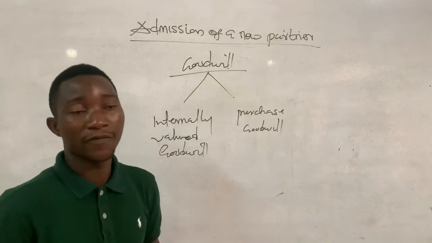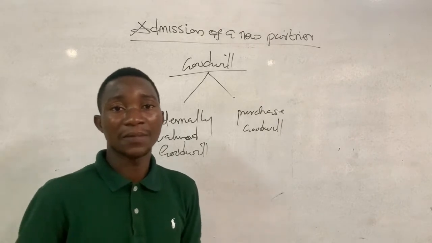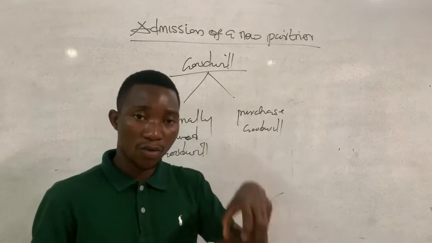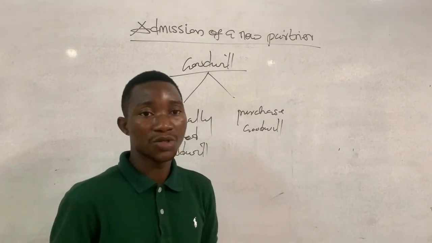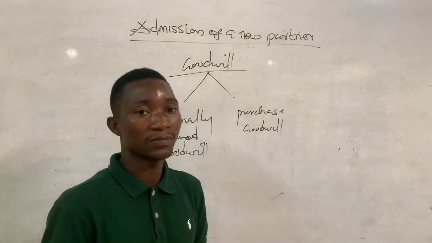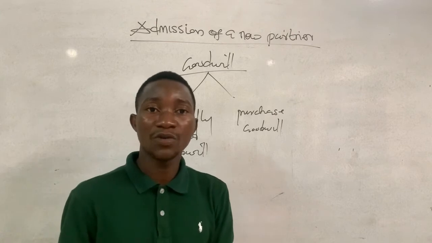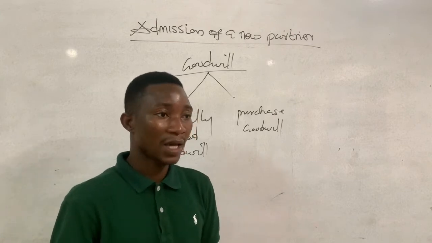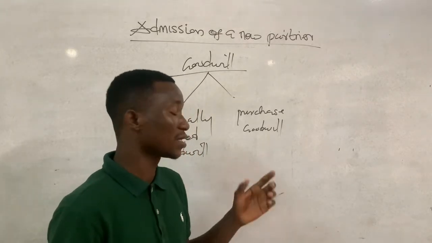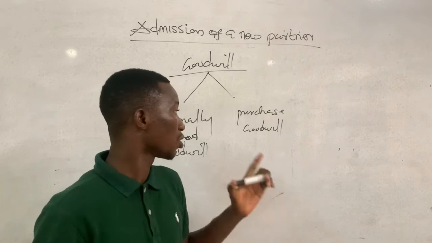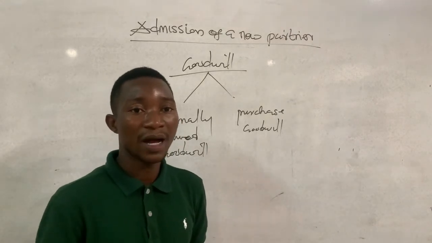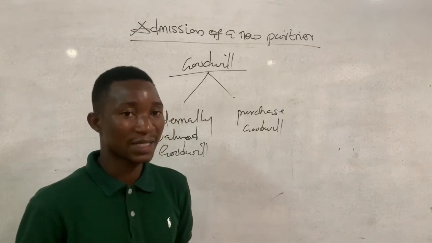When we talk of purchase goodwill, sometimes when we buy a business, goodwill is included in the value of the business. When we purchase a business and the value of goodwill is included, we call it purchase goodwill. So the business value, or the purchase consideration, is the summation of the net identifiable assets of the business and the goodwill. The purchase goodwill is the excess of the purchase consideration over the net identifiable assets.